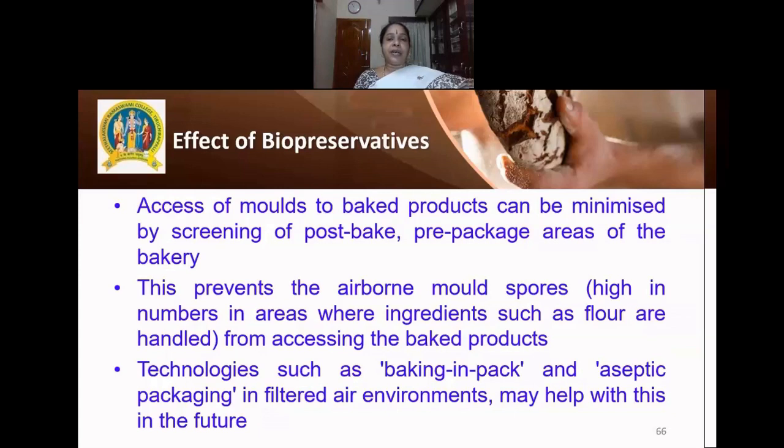So there are several areas in a baking unit where the raw materials are stored, the pre-preparation, and then the baking process. After the baking process is done, the baked products are cooled, and then later they are packaged. If these areas are separated from each other, cross-contamination may not take place. This prevents the airborne mold spores from accessing the baked products.